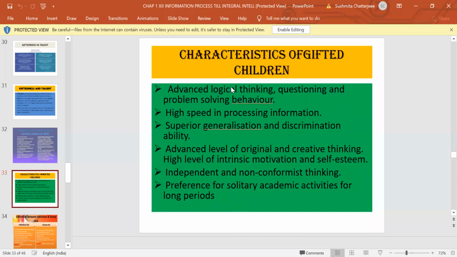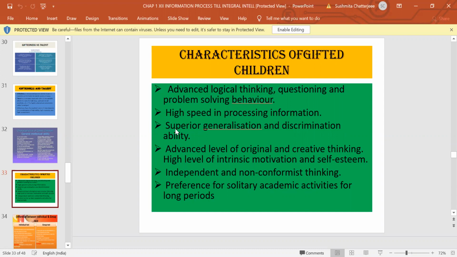One is advanced logical thinking, questioning and problem solving behavior. This is according to your NCERT. These characteristics are given, so you need to apply these characteristics in your answers, right? And one thing more I would like to tell you, students, that giftedness cannot always be equated with brilliant academic performance. It is not necessary that the person who is gifted will always perform brilliantly in academics. It could be that he is good in sports, or good in oral communication, but not necessarily very good in academics.